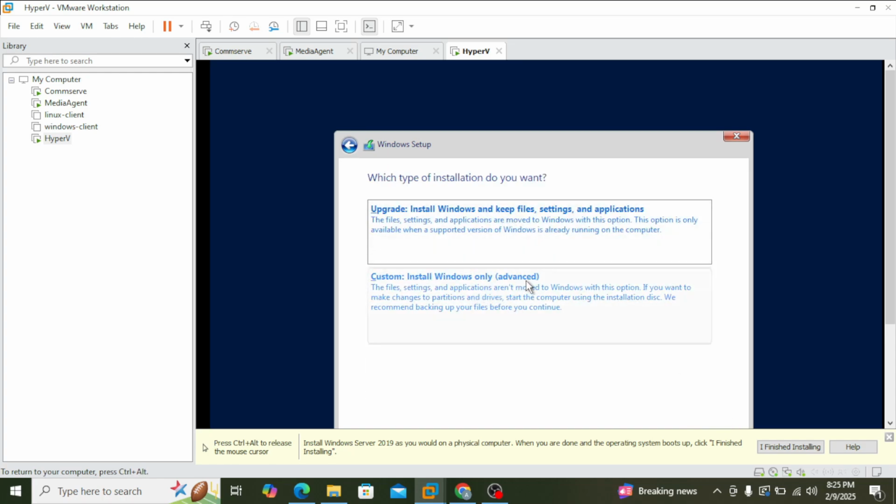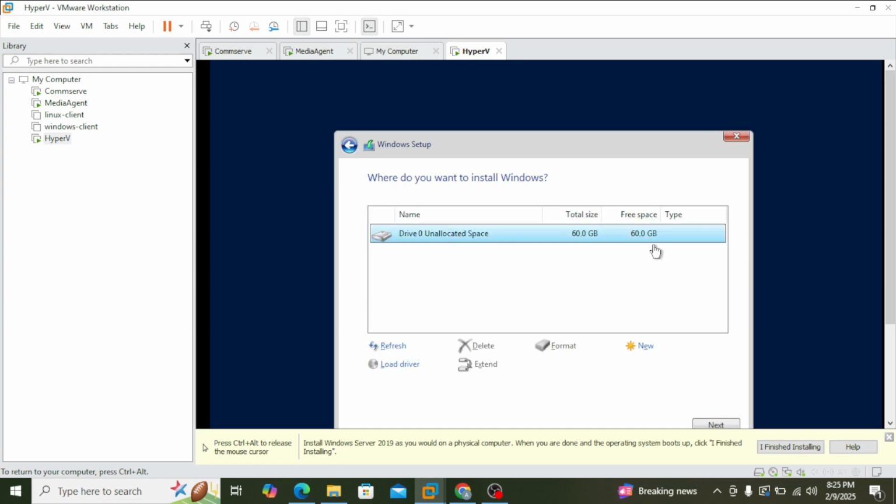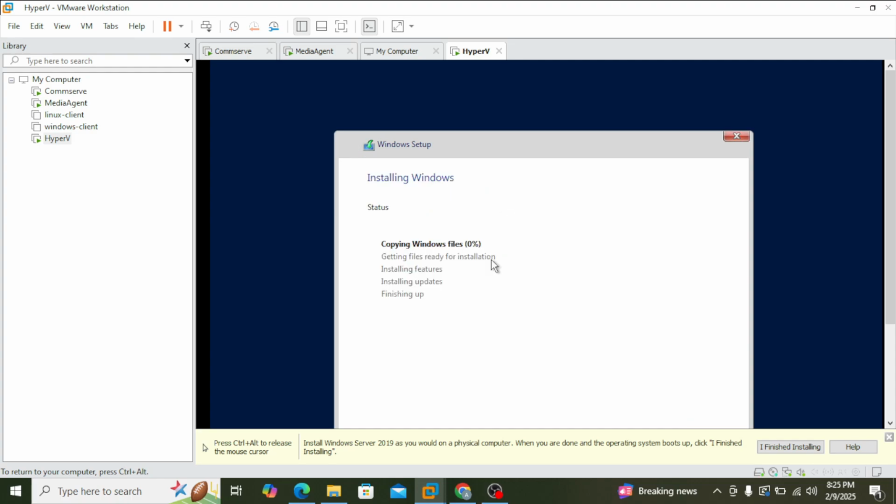And here we are installing the operating system. The first one is the upgrade, the second one is the one that I want. Okay, 60 GB drive, fully format, yes, next. So I want to use this 60 GB drive for installation. If you want, we can add an additional drive later. So let me pause and then come back.